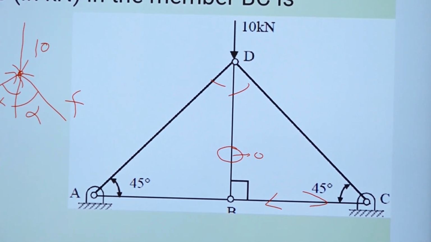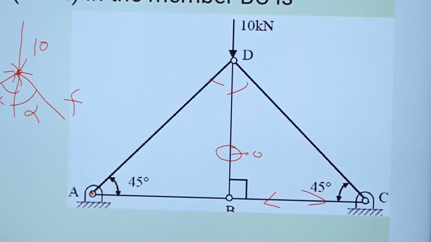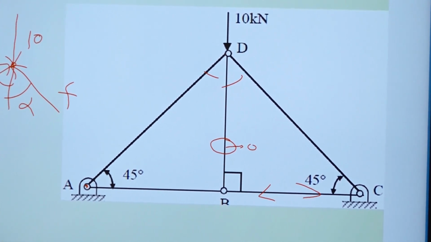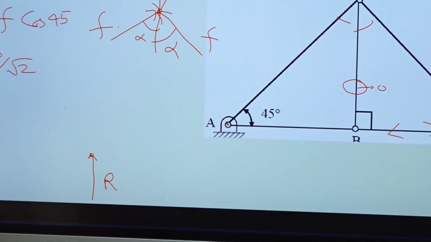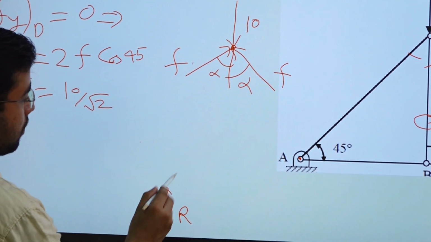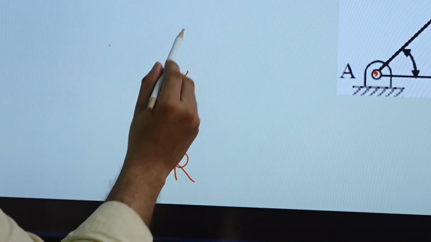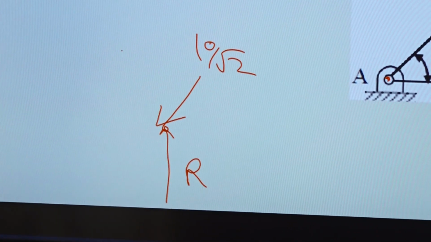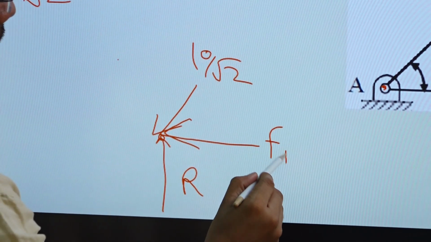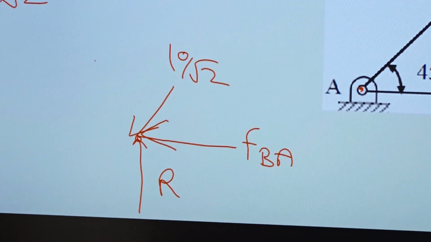Now we have to come to point A, and here we need to draw the free body diagram of pin A. One will be the reaction. One force will be like this, and this will be 10 by root 2. One force will be like this, which will be F_BA. So now we just need to solve it.